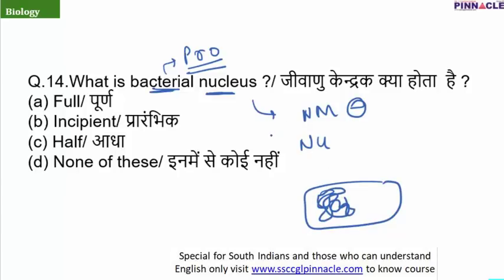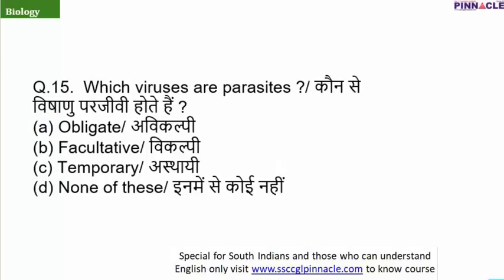Okay, so this kind of nucleus is known as an incipient nucleus or a primitive kind of nucleus. So the correct answer to this is option B. Question number 15 is, which viruses are parasites?